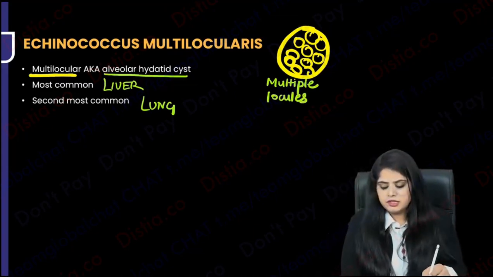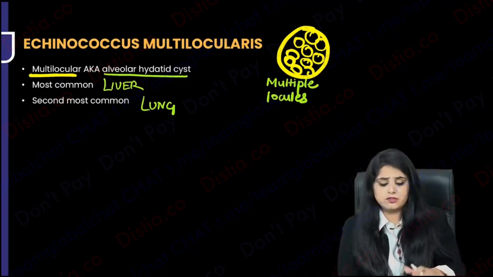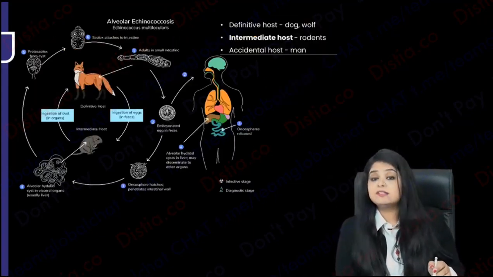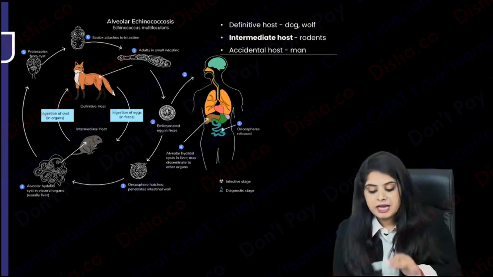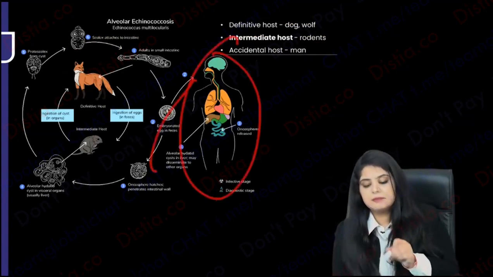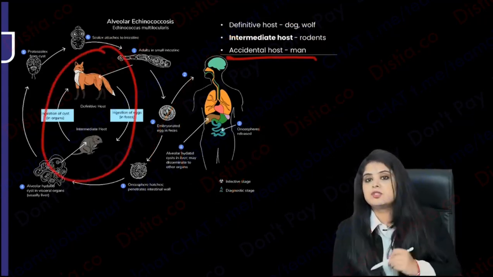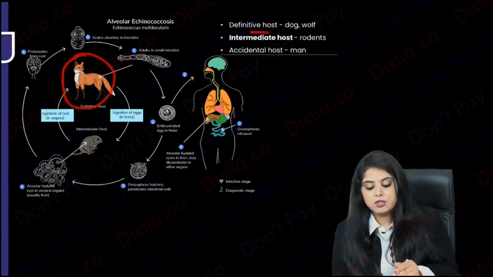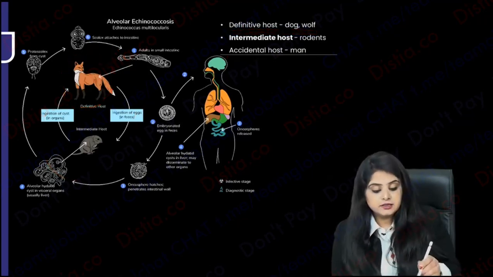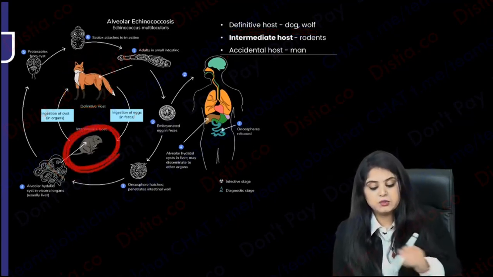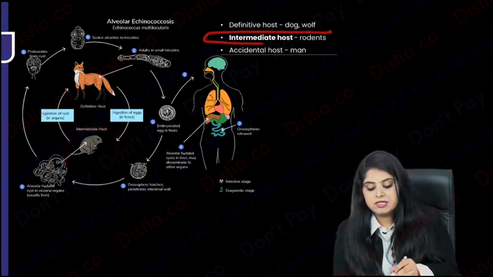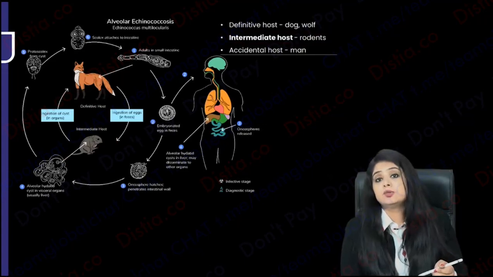Okay, so do you want to see the life cycle of both? Because that I have not seen. So how is this life cycle going to be different? You'll say, ma'am, I can see the human is different here too. Human is accidental here also, fine. But this story has changed. Over here, you can still have the dog or the wolf, whatever. The story of the intermediate host has changed. Over here in multilocularis, you're going to have a small rat.